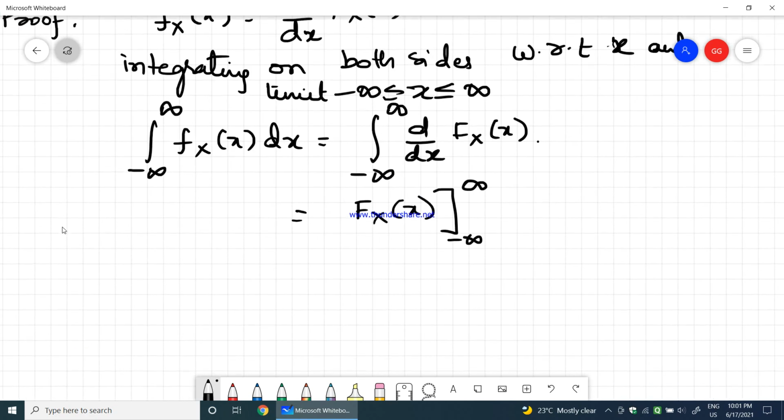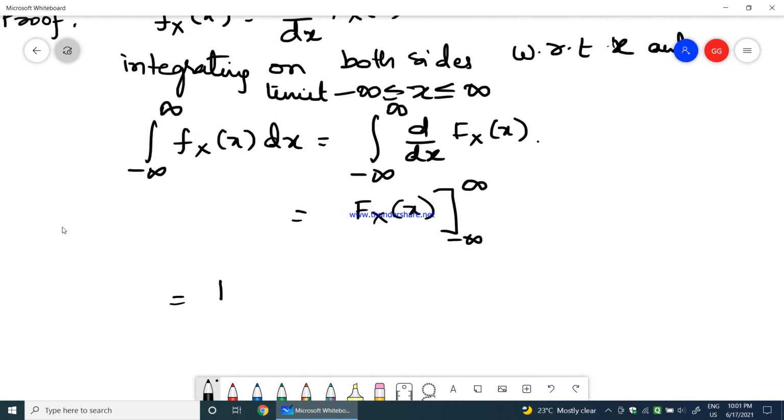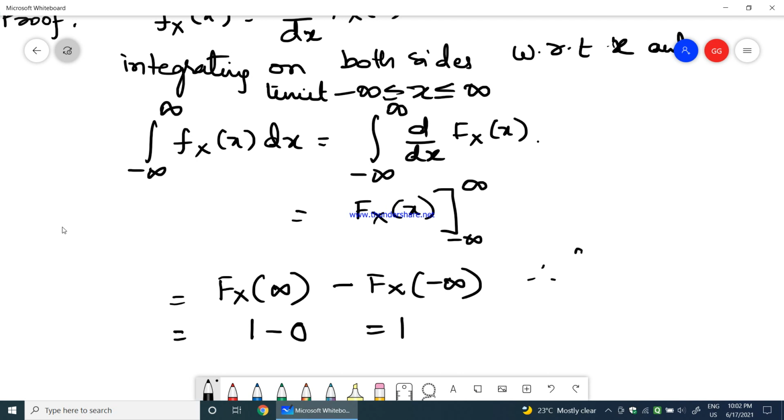This can be written as FX(infinity) minus FX(minus infinity). Now, we know FX(infinity) is 1 and FX(minus infinity) is 0, so this equals 1. Therefore, the integration from minus infinity to plus infinity of fX(x) dx equals 1. This is the value. This is the proof for this property 2.